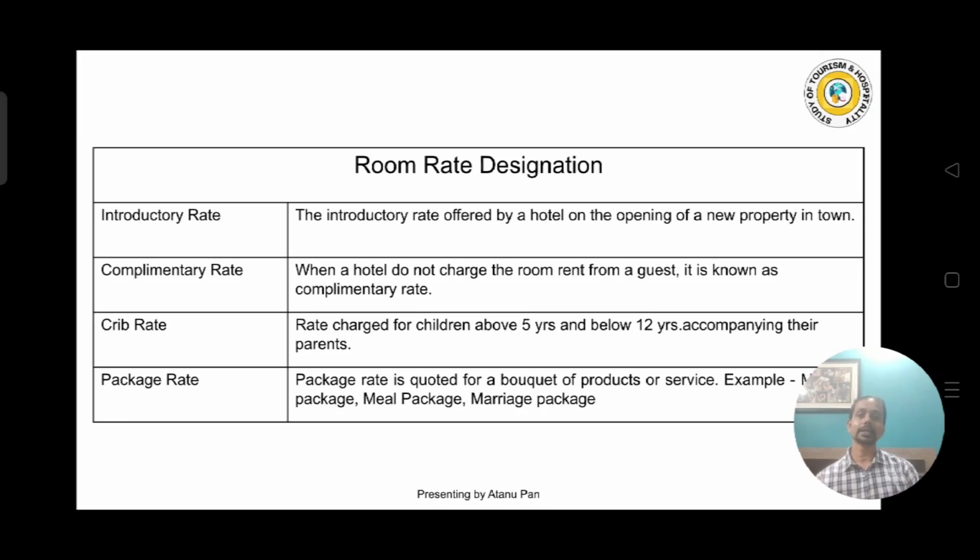Okay, and the last one is the package rate. Package rate is quoted for a bouquet of products or services, like a meal package or marriage package. So when a guest, or you can say a customer, is purchasing a lot of things together, for example a marriage: when a guest is booking rooms for a marriage, definitely the guest will also book the banquet hall, and will also book the decoration, like the flower arrangement, everything. So in that case, all these things will come together in a package. Okay, and the guest will get a big discount on the total price. So this is called the package rate.